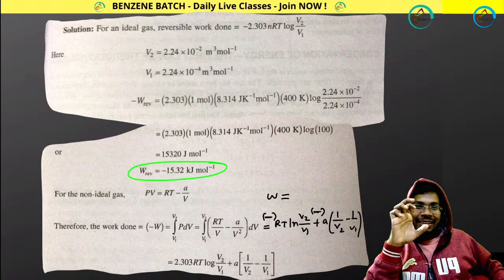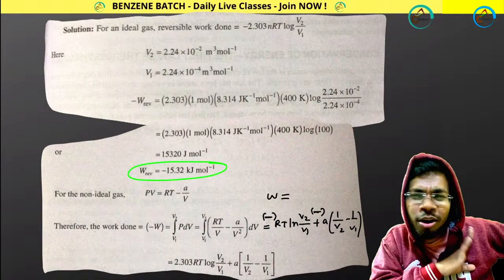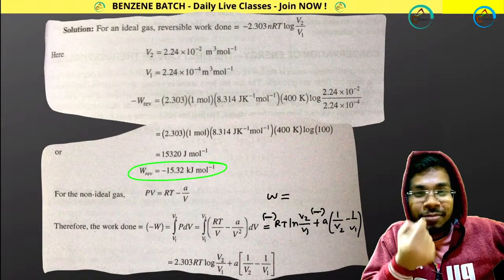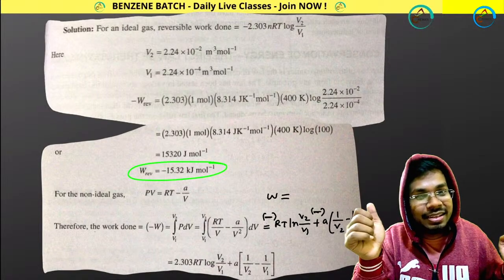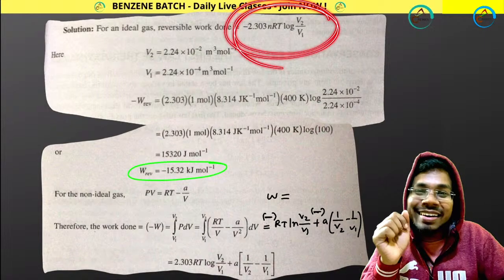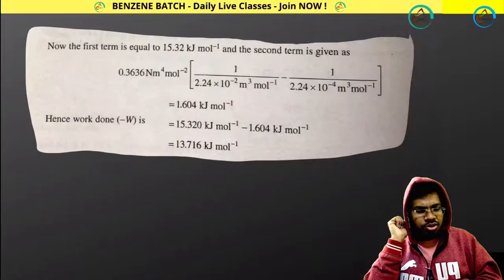Now I hope you are getting why I did a lot of derivation in the thermodynamics chapter. You don't need all those derivations. Very few derivations you need, but those will be important. Using this, you can solve a lot of mathematics. And if you check previous year question papers, in most of the cases, this formula is generally used. So I hope you got this. So the final answer will be this.